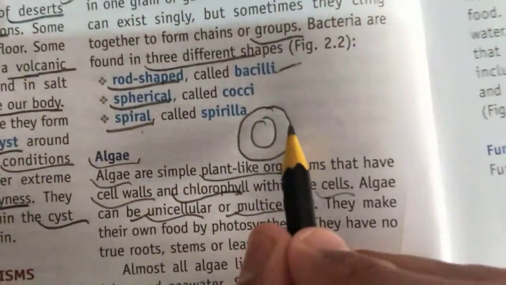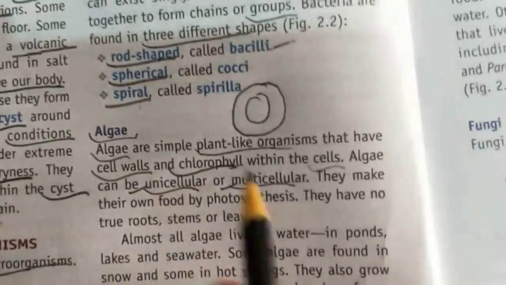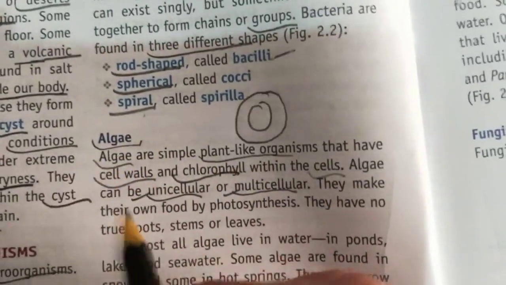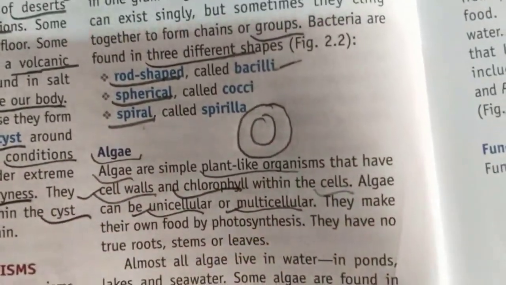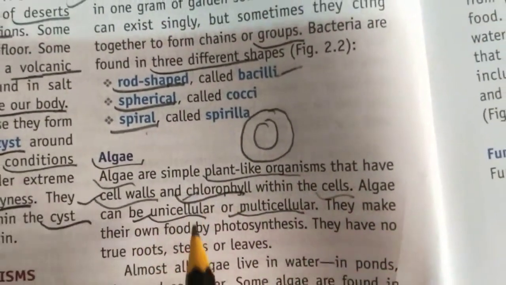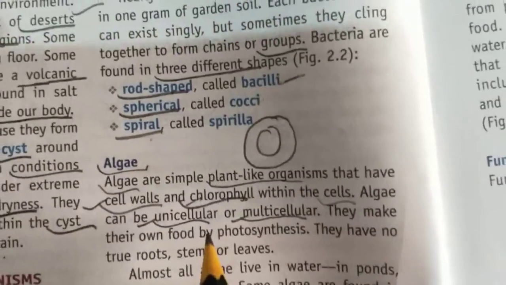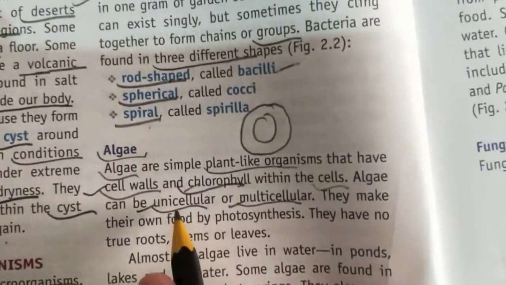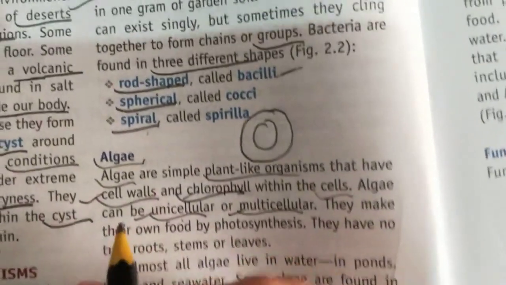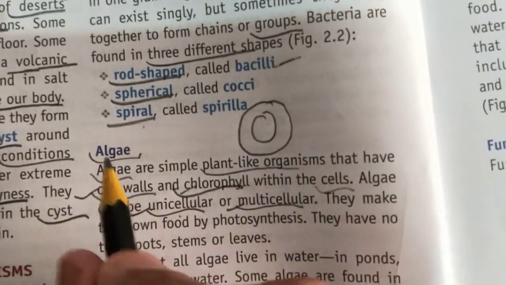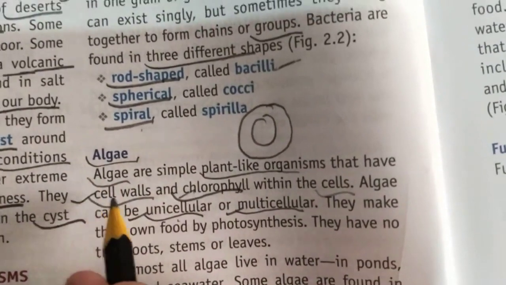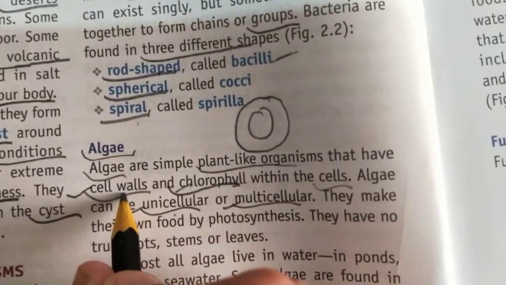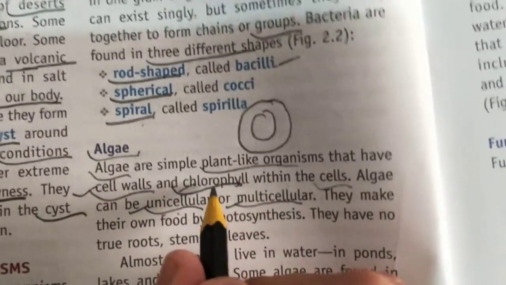It is a protection layer. The cells will contain chlorophyll. So this is your second point. It can be unicell or multicell. This is our first point. Their cells have cell walls around them. Second point. Third point is their cells contain chlorophyll in them.